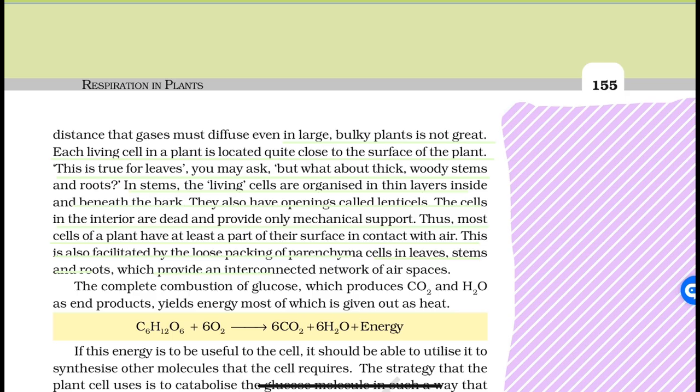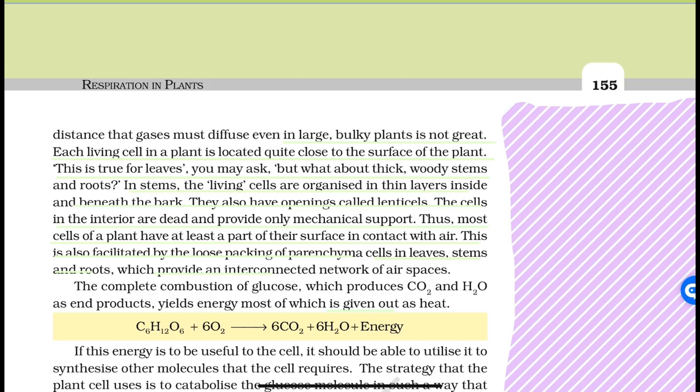The complete combustion of glucose, which produces CO2 and H2O as end products, yields energy, most of which is given out as heat. C6H12O6, that is glucose, plus 6O2 equals 6CO2 plus 6H2O plus energy.